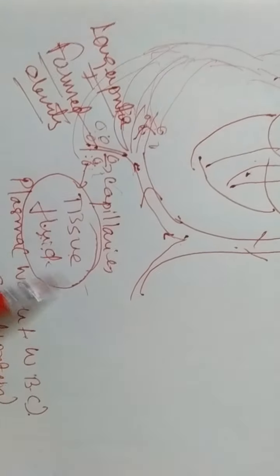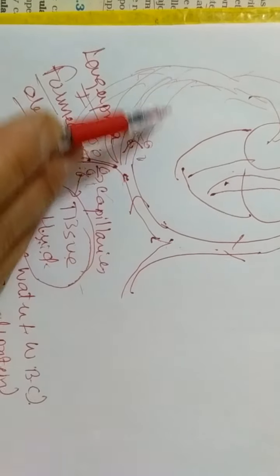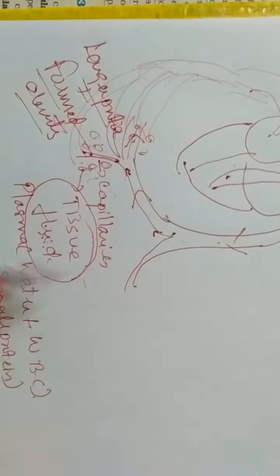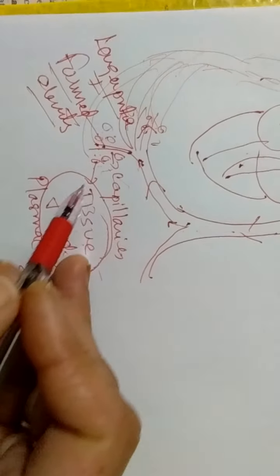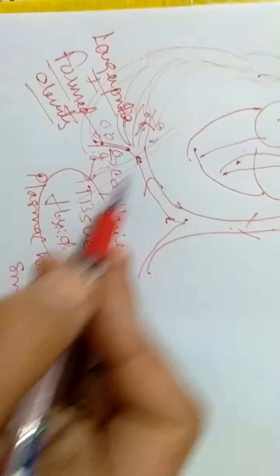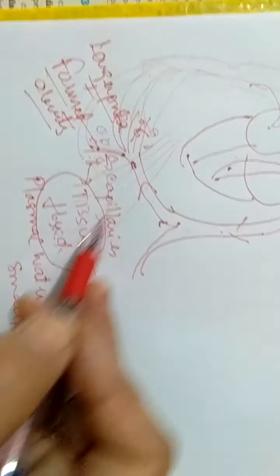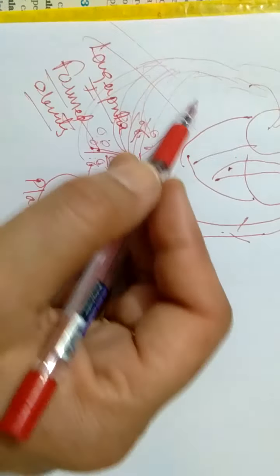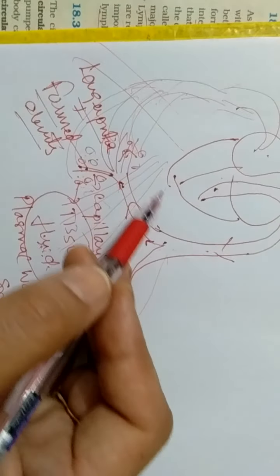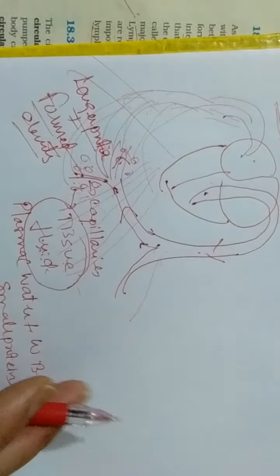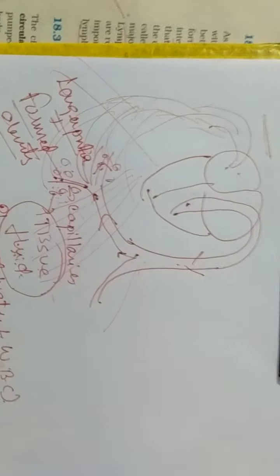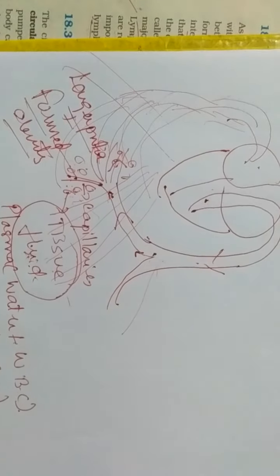But what happens to this tissue fluid? So this is the arterial system, this is the venous system, but a third system is also there in our body, that is the lymphatic system. So some vessels start from here and they collect the tissue fluid, and this tissue fluid collected from all over the body is ultimately poured into one of the veins present in our shoulder region, that is the subclavian vein, and from that vein again it gets mixed into the blood. So this is what lymph is and how it is formed.